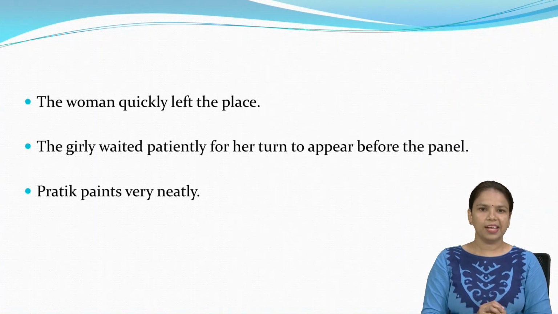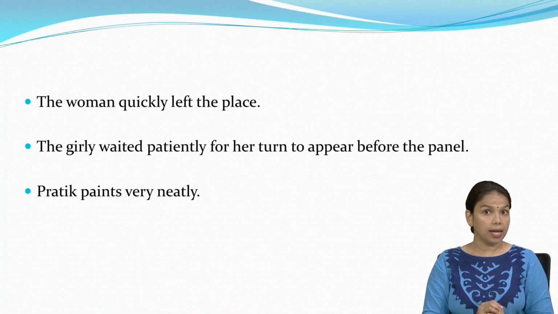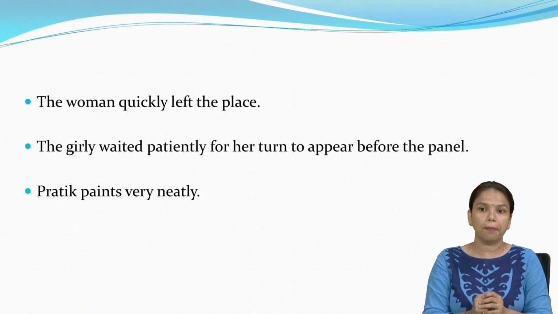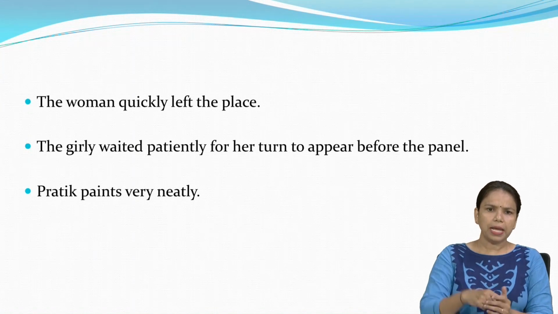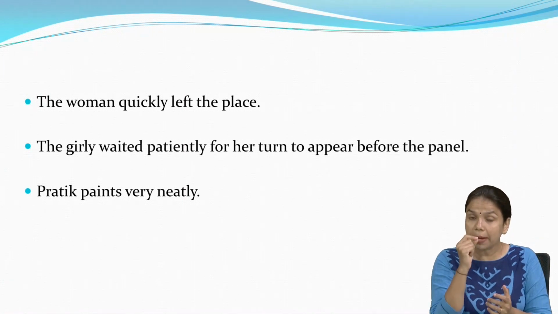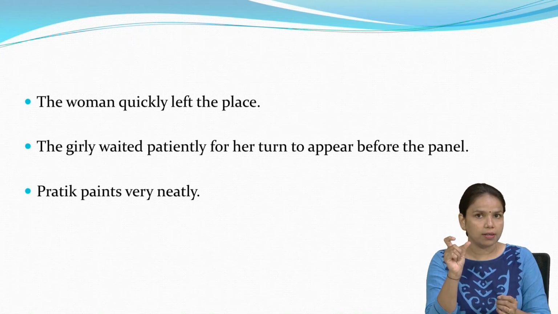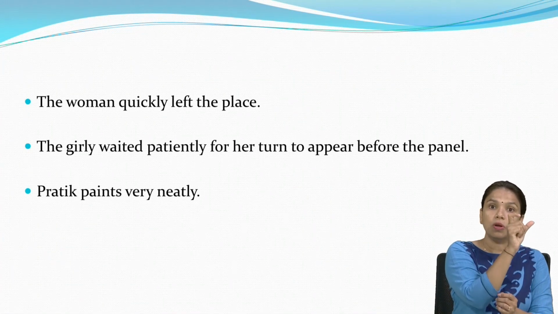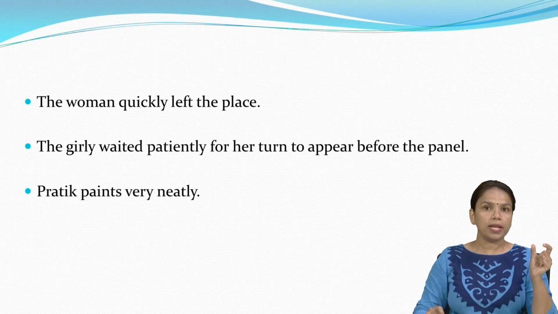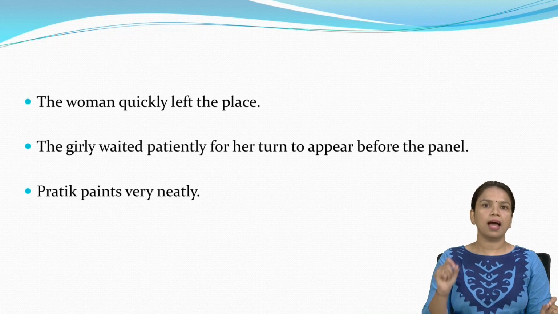Another example: the woman quickly left the place. The girl waited patiently for her turn to appear before the panel. Pratik paints very neatly. Pratik paints, but how he paints? Neatly, very neatly. So this word describes how he does things, how he paints. That is why we can consider the words very neatly as an adverb.